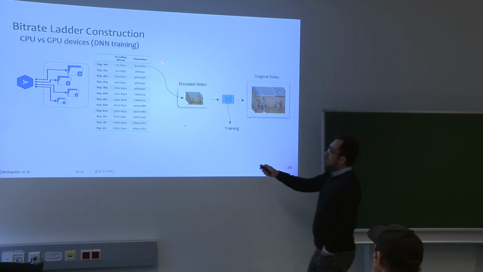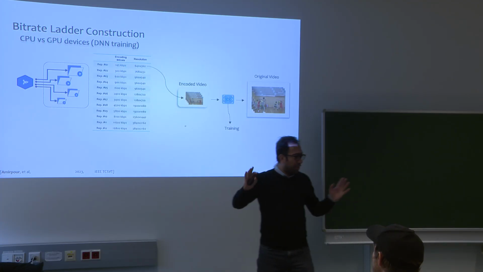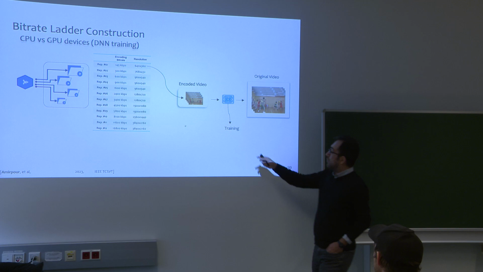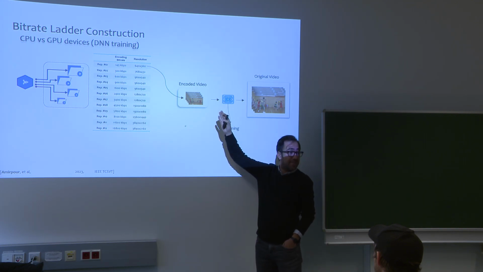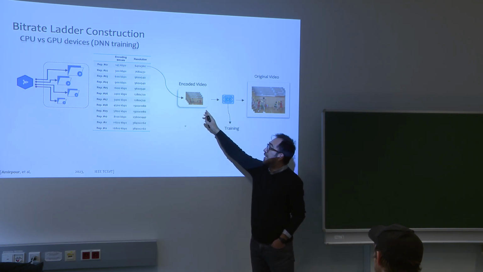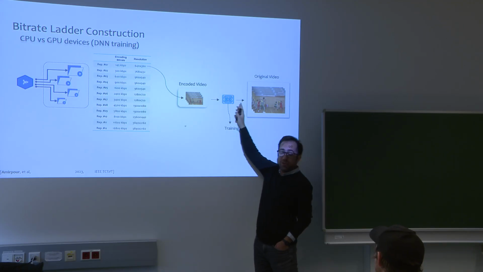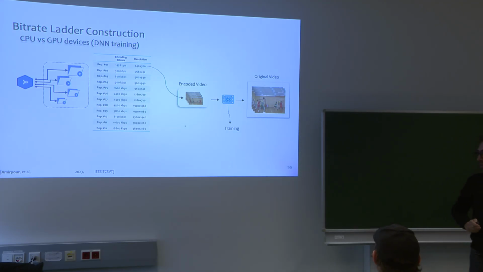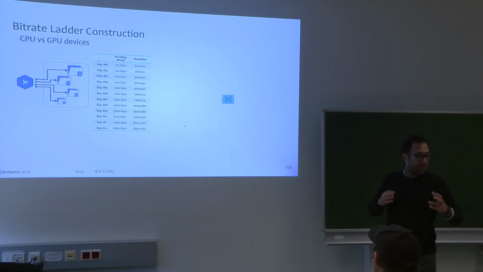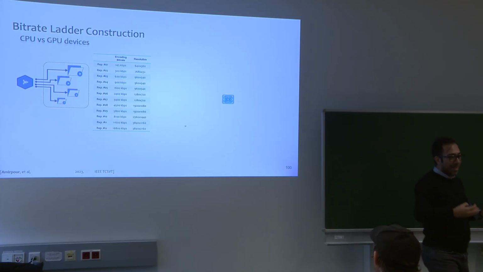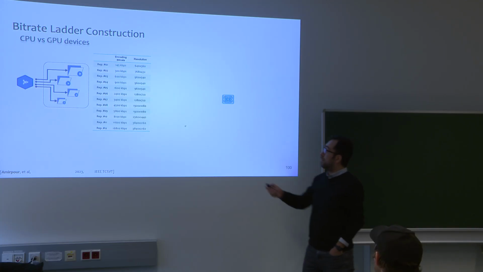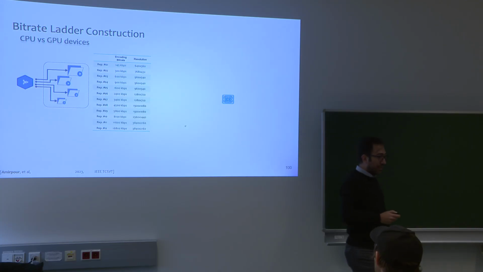What we do is construct a bitrate ladder. As per usual, we assume that all of the devices have only CPUs. Then, per representation, we train a deep neural network specifically for this video that can enhance its quality and make it more similar to the uncompressed video. That's perfect, right? We have a deep neural network that can enhance specifically our video and the quality of this representation. But what is the problem?